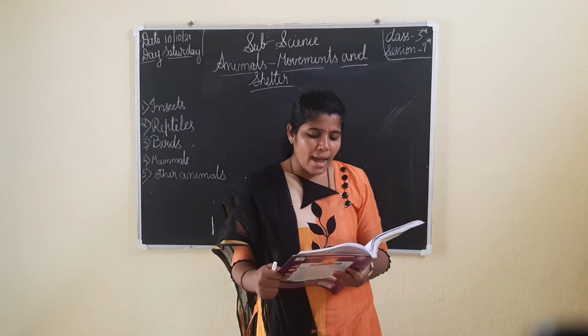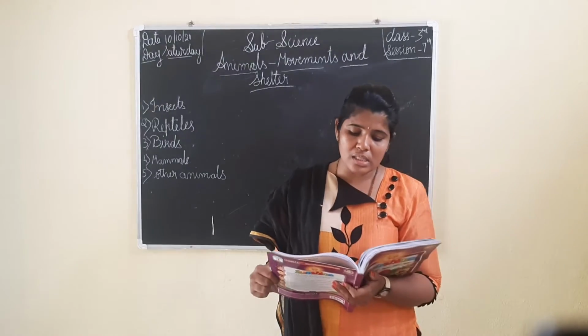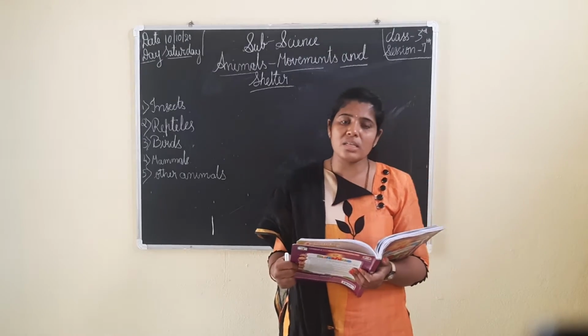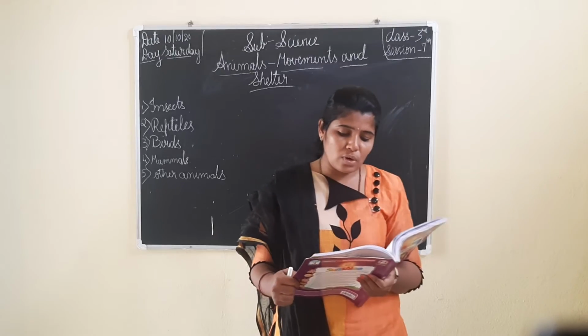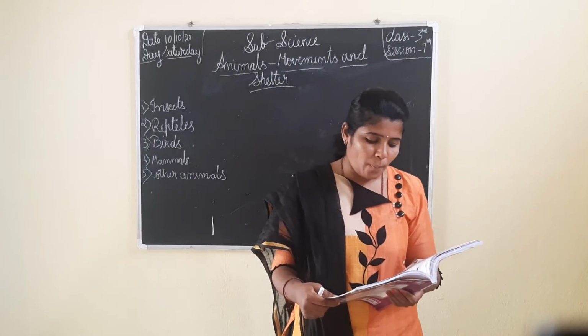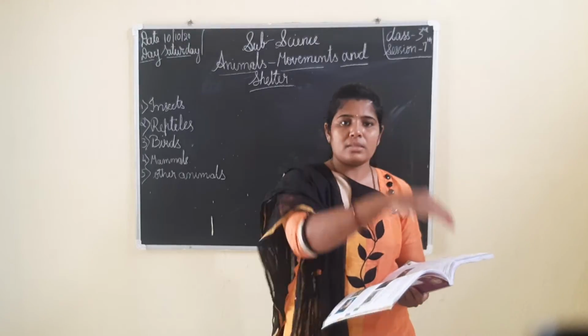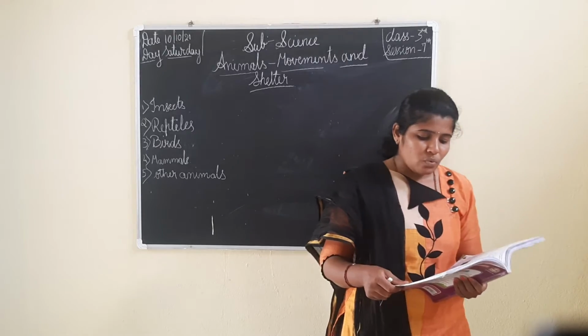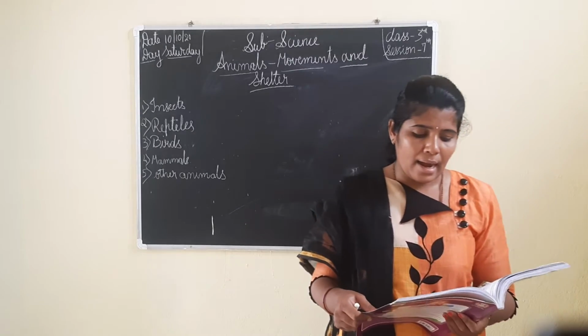Horses and zebras have four legs to run fast. Okay, horses, zebras, cheetahs, you have seen they run very fast because with the help of these four legs they can run very fast. Kangaroos move by hopping. Hopping means jumping like this.